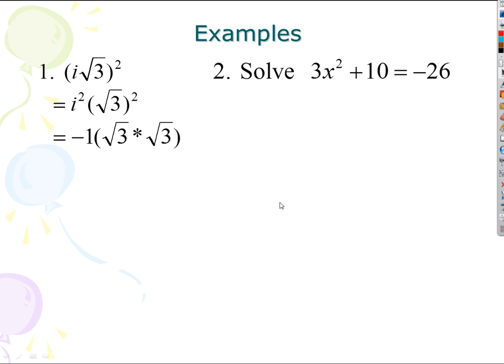What's i squared? That's an important one. What's i squared? Negative 1. So we just get negative 3 as our answer.